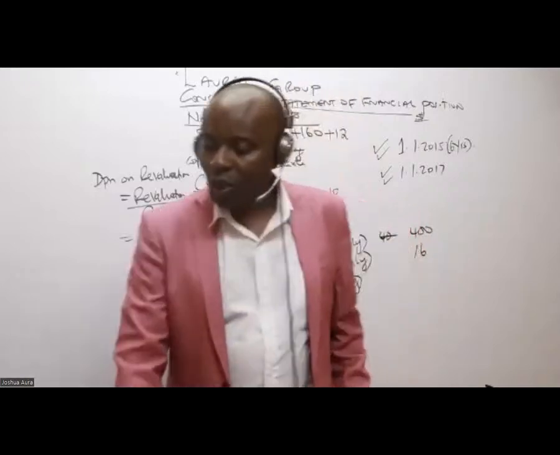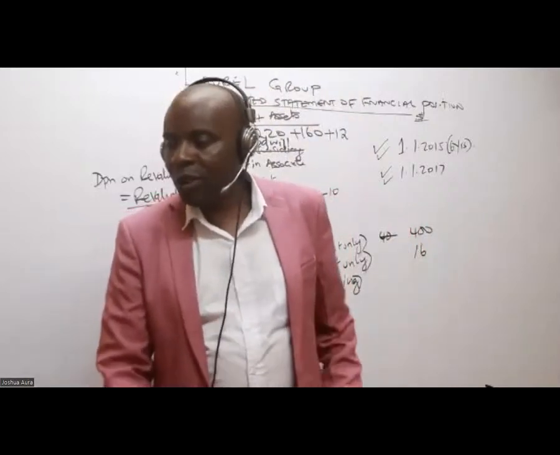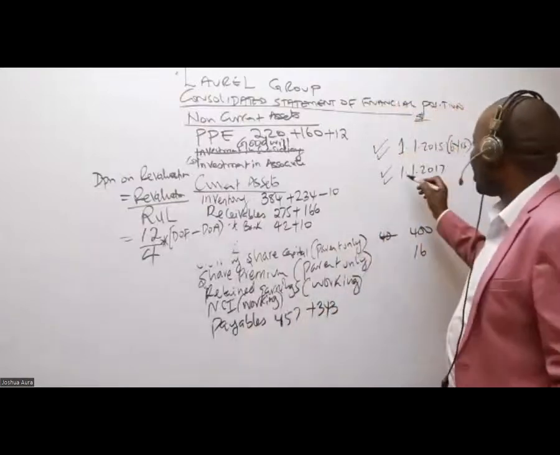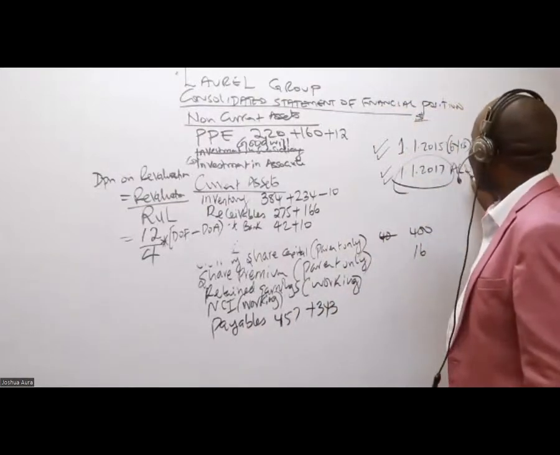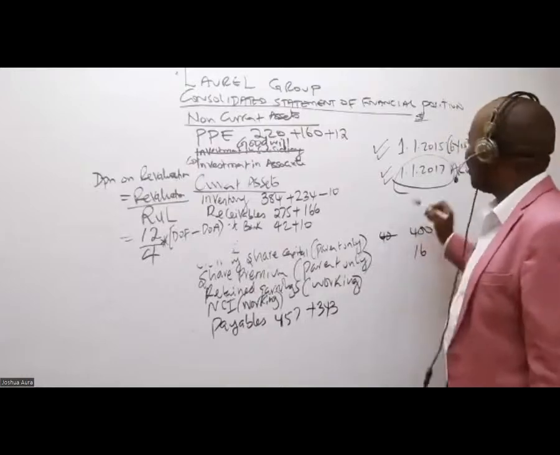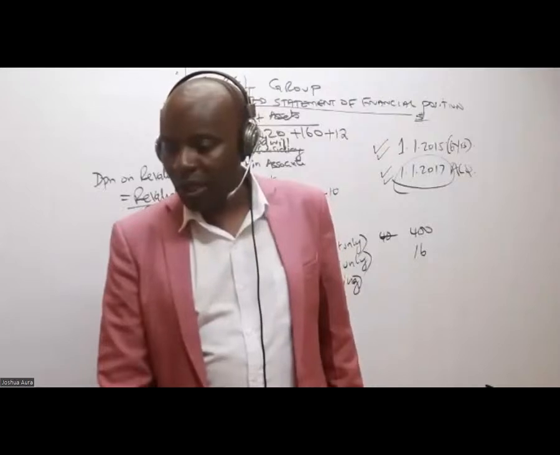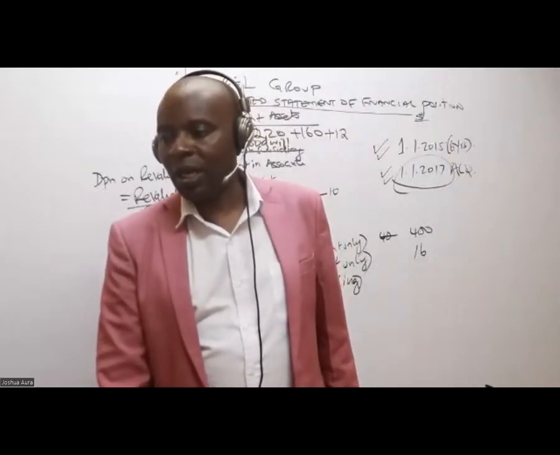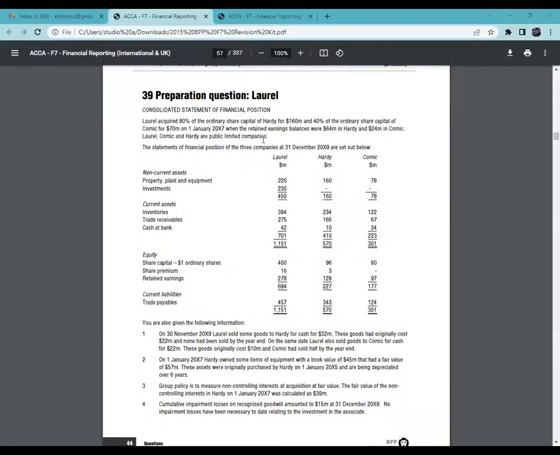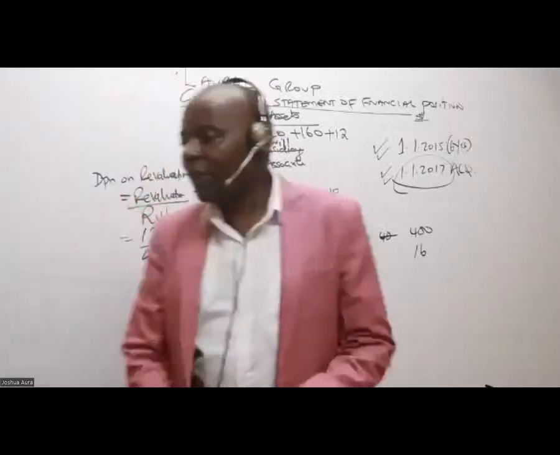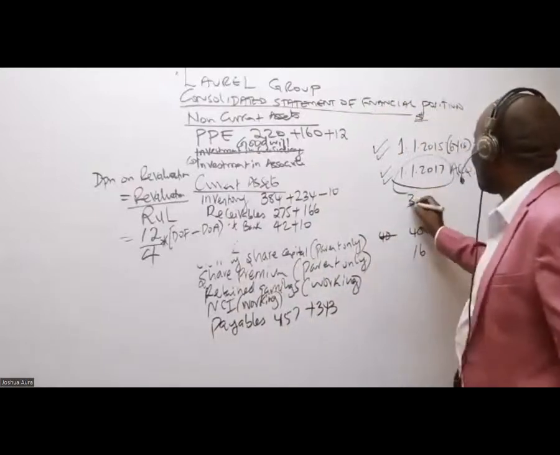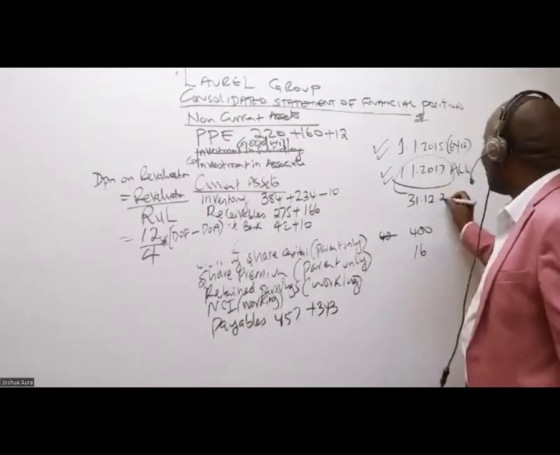So in this question, we know that the date of acquisition is 1st of January 2017. This is the acquisition date. How about the date of the financial statements? The statements of financial position for the 3 companies are given as at 31st December 2019.